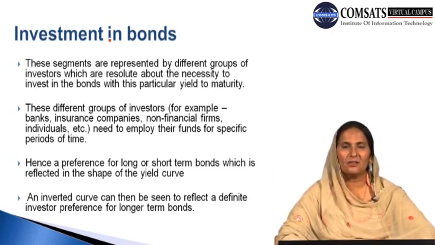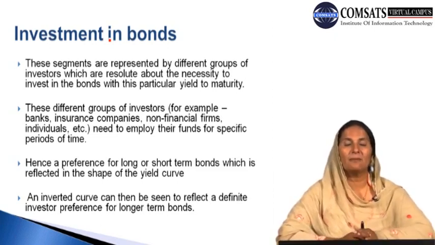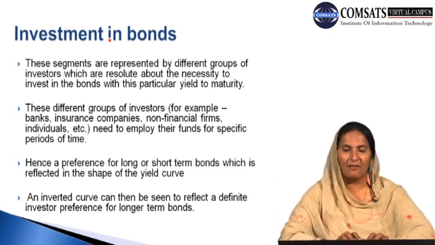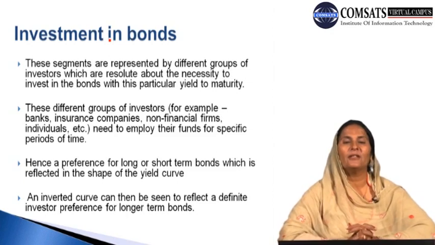Investors can be individuals, they can work in groups, or they can be purchasers of bonds as a firm. These different groups of investors, for example banks, insurance companies, non-financial firms, and individuals, need to employ their funds for a specific time period, and all these are different segments besides the different types of bonds in our portfolio which are likely to affect the yield to maturity.